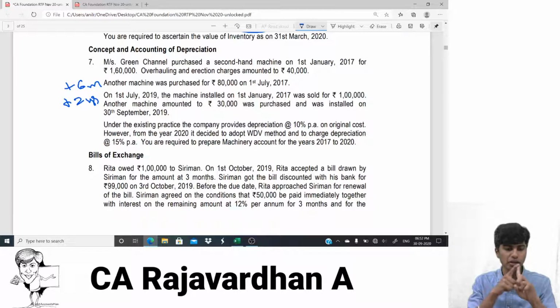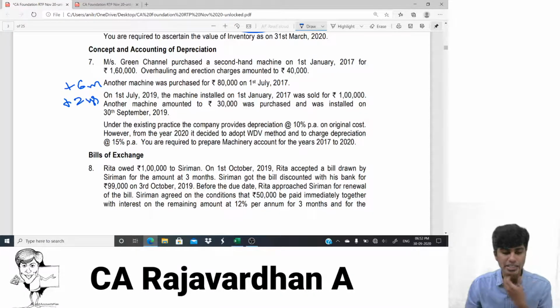So there is machinery 1, which is purchased on 1st of January 2017, machinery 2, which is purchased on 1st of July 2017, then on 1st of July 2019 the machinery which was installed on 1st of January has been sold. So that first asset has been sold and another machinery was purchased for 30,000. Yeah, this is happening on 30th of September. Perfect. So there are 3 machineries. So we will prepare the working note first and then we'll prepare the ledger account.